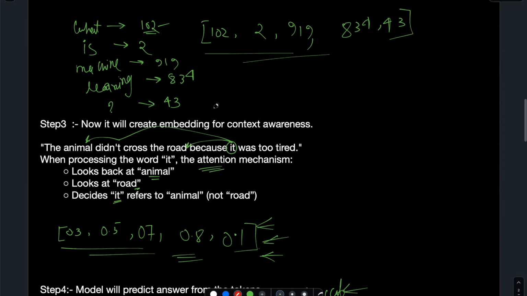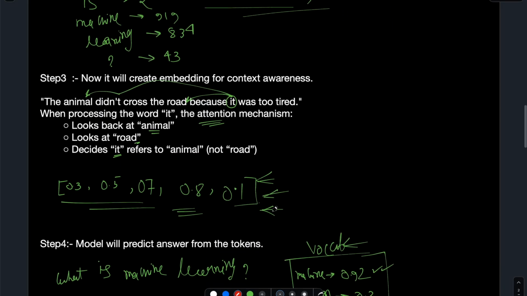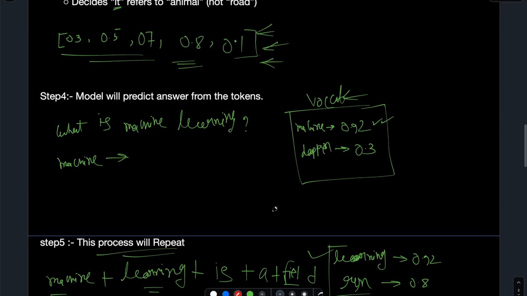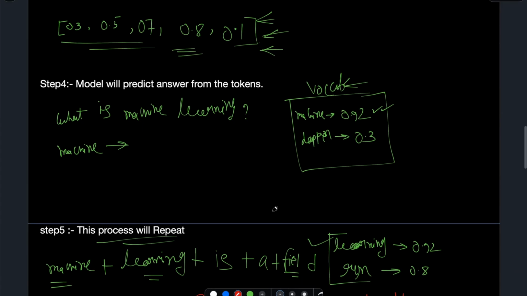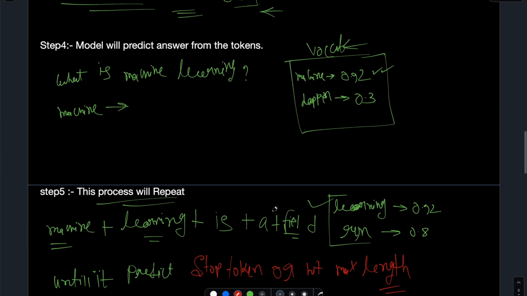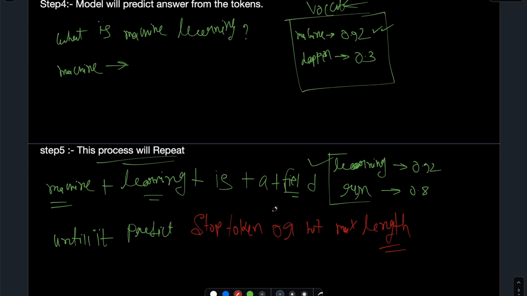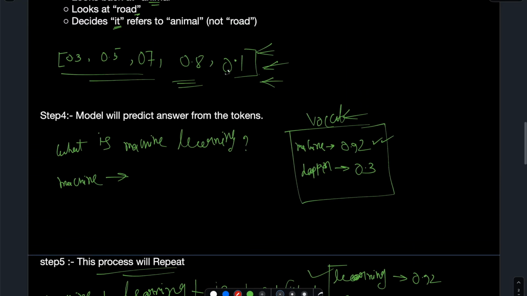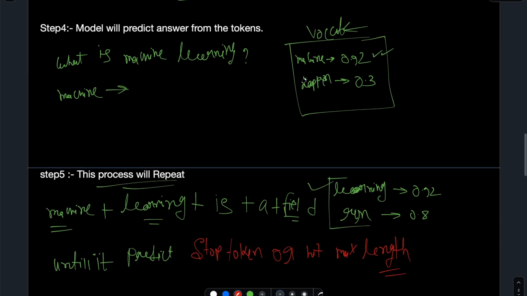Then we have to give the context awareness, so it goes through the transformer, and the attention mechanism gives some probability distribution for each token. Then the LLM tries to generate the answer.